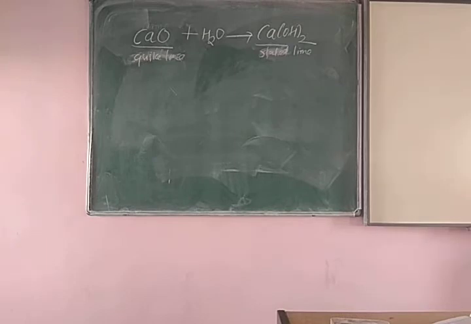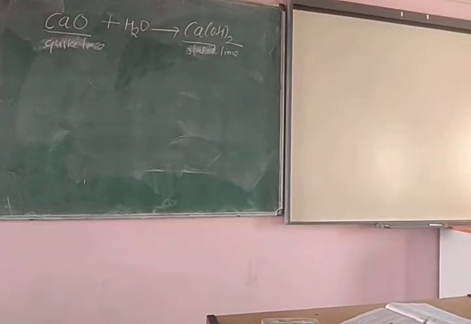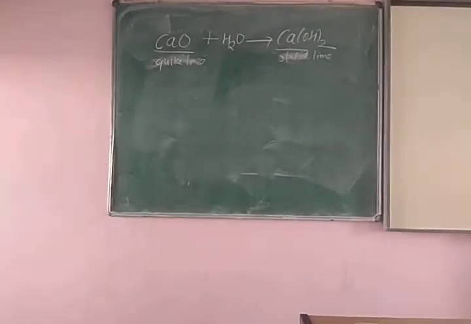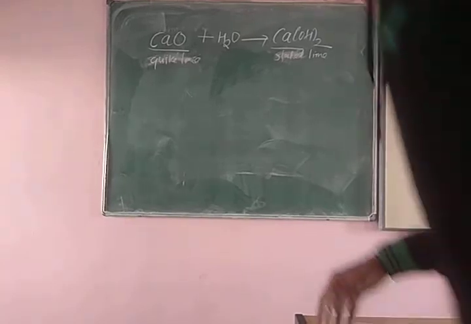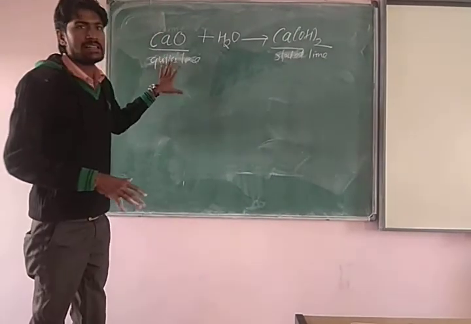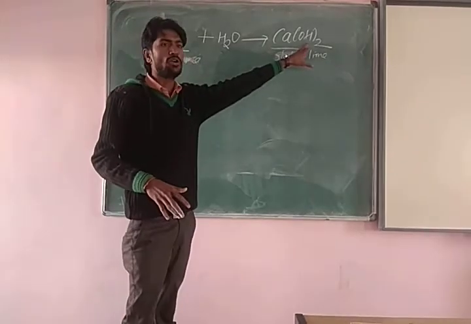So that stone first of all we dissolve inside the water. When we are dissolving it inside the water, there is a chemical reaction. That calcium oxide will react with water. Now in this reaction, beta, the calcium oxide will form calcium hydroxide.